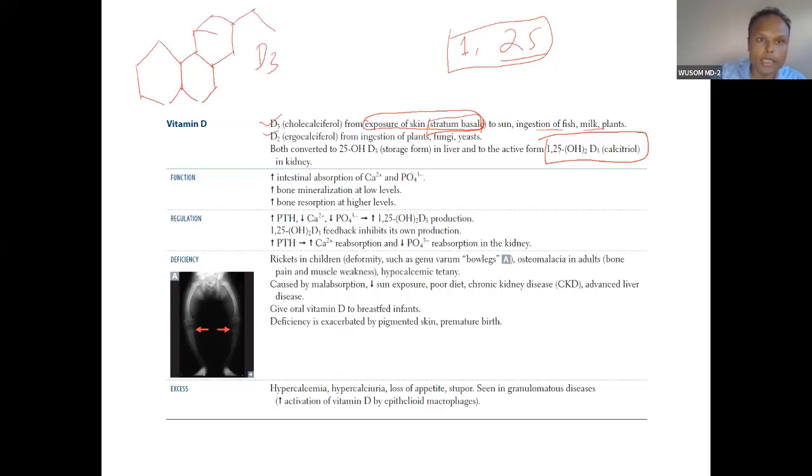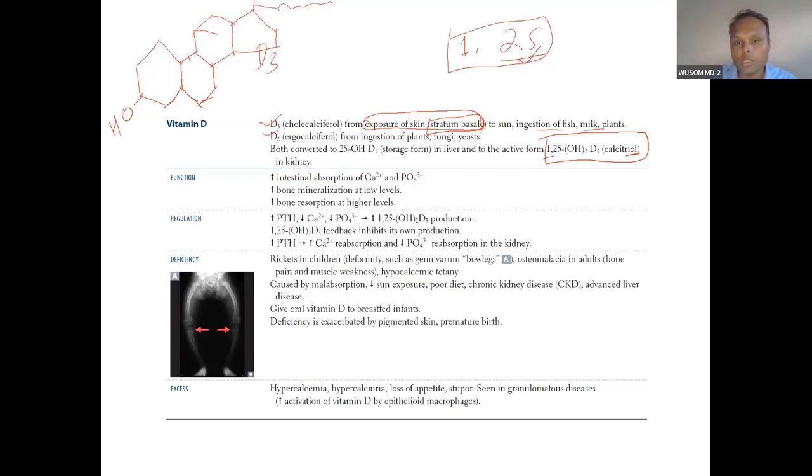Actually, breaking of the cholesterol nucleus here will form vitamin D. Anyway, the features of the cholesterol nucleus will be there, so there will be a side chain here. There is already one OH group, so D2 and D3 already have one OH group. Now this is converted: first addition is 25-OH, then 1-OH. This becomes a triol, that is why it is called calcitriol.